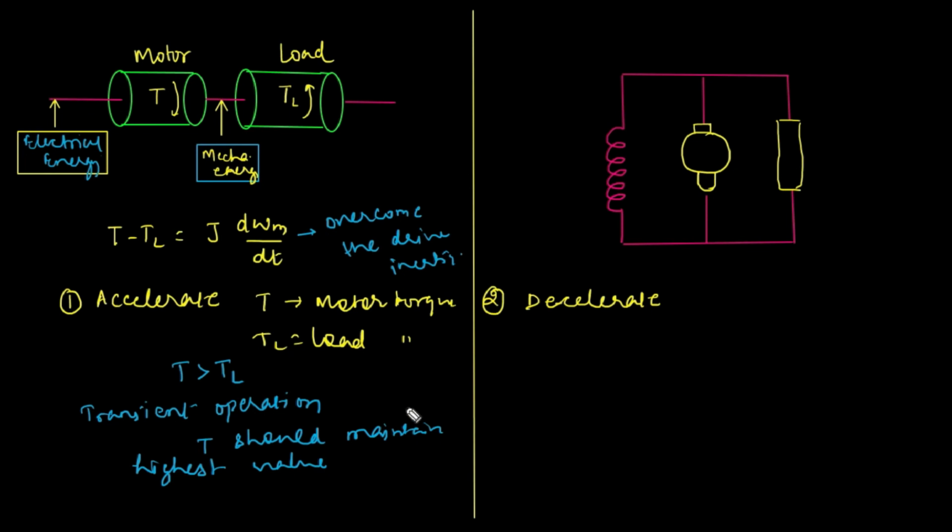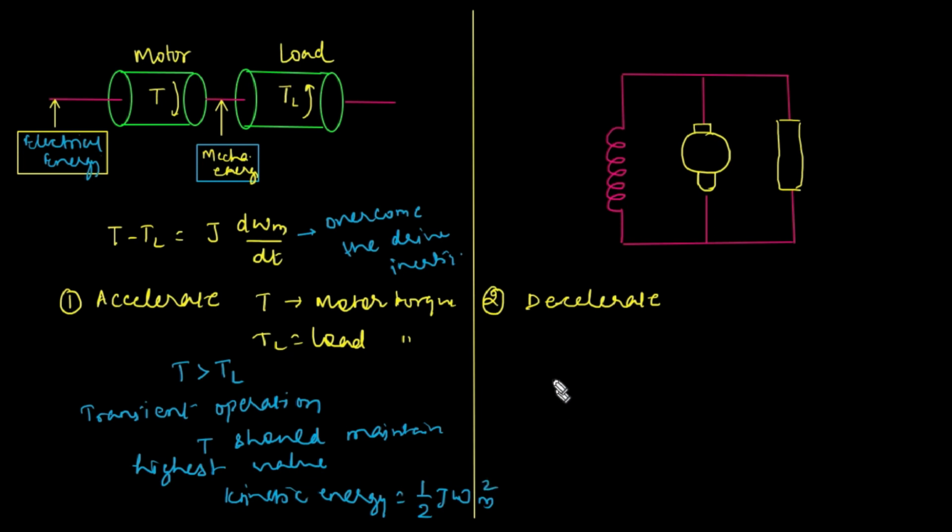So when this process is going on, the dynamic torque, that is J d omega m by dt, this is a dynamic torque. What happens is the energy is stored in the form of kinetic energy, and that kinetic energy can be represented by J omega m square.